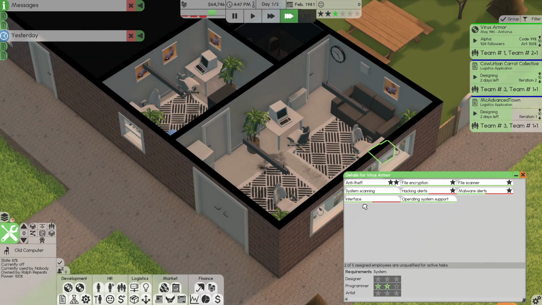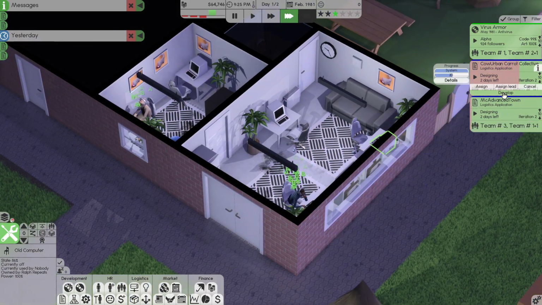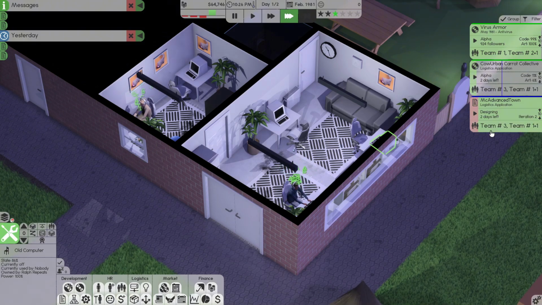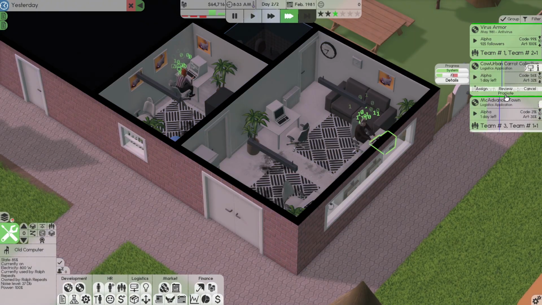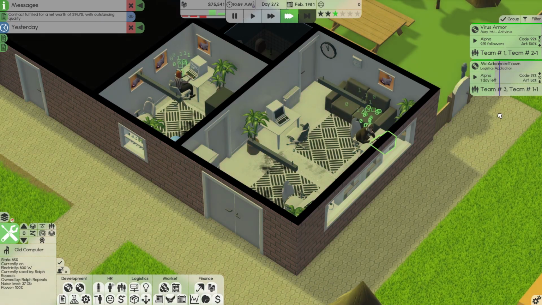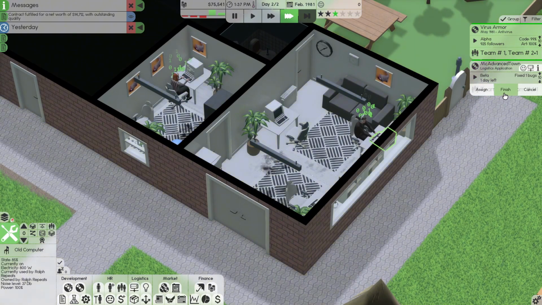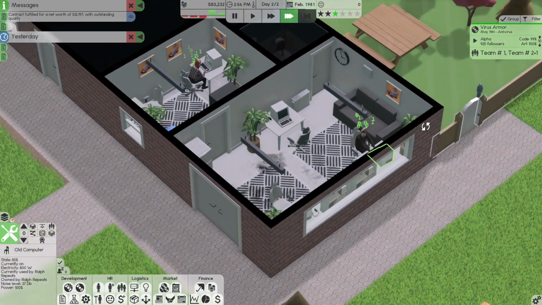It looks like they're having problems with the interface. It is now at 99%. That is good. It was starting to scare me there for a moment. All right. Looks like this contract work is done. Promote, finish, and we're almost done with this one. We made 14,000 on that one. Promote, finish, and another 12,000 there.